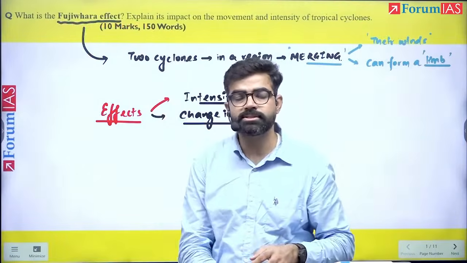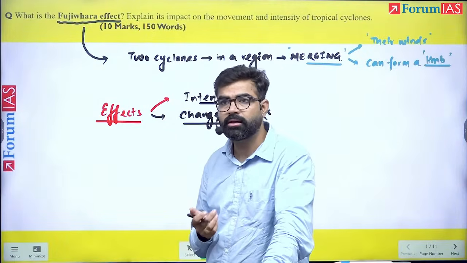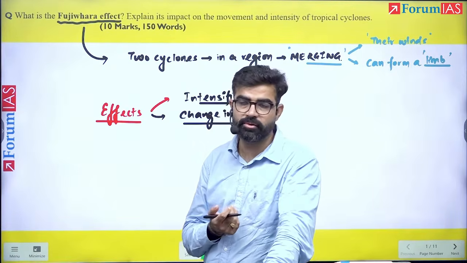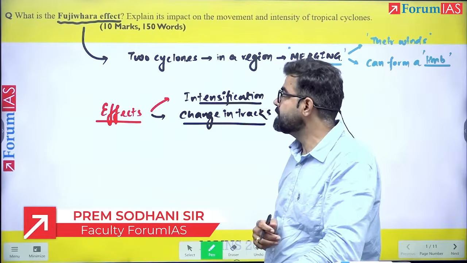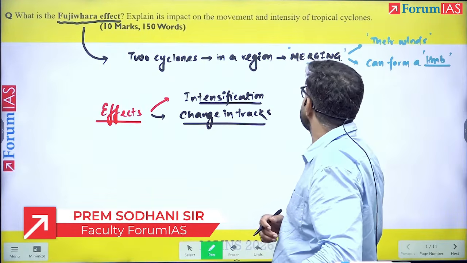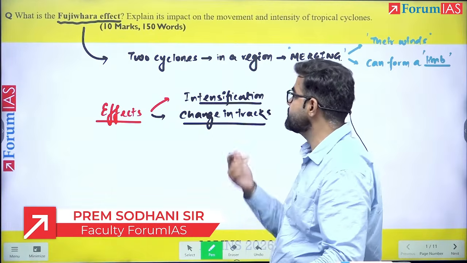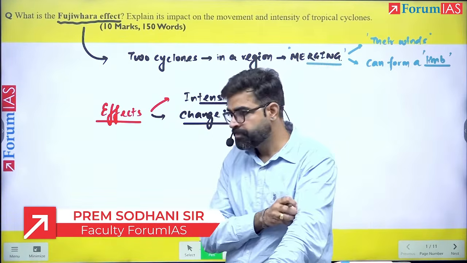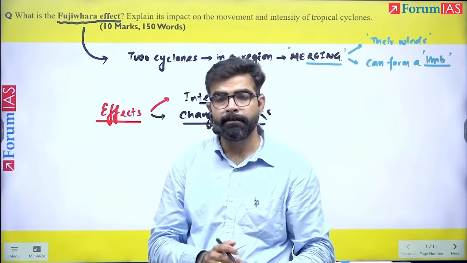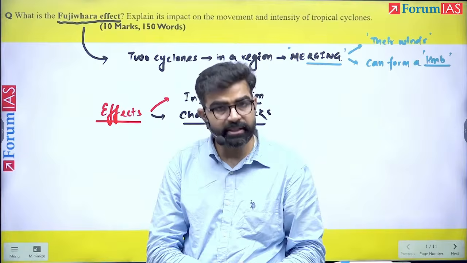We are starting our discussion with the geography question, and sequentially we will also understand the questions of environment, right? The very first question is about the Fujiwara effect and its impacts on the movement and intensity of the tropical cyclone. So this is of 10 marks, 150 words. In this, directly you can start your answer by mentioning what is the Fujiwara effect. So what is the Fujiwara effect?